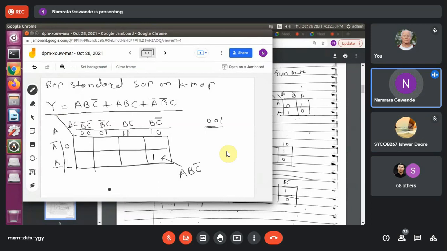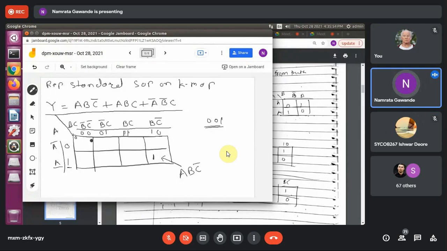How will 110 be in third? See, you understood 0, 0, 0, 1, 1, 1 and 1, 0. If this is the structure, which cell contains the value of A, B, C bar?